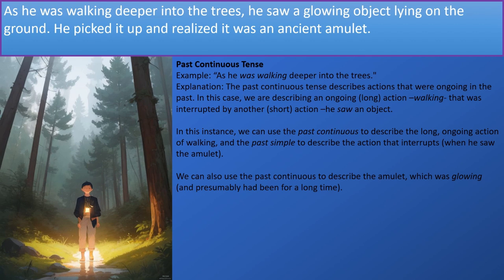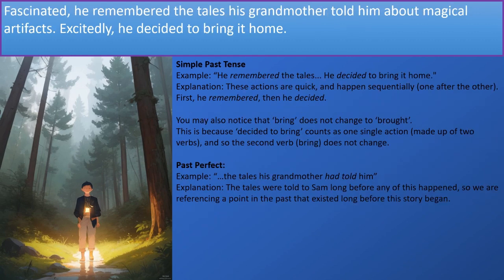We can also use the past continuous to describe the amulet, which was glowing, and presumably had been glowing for a long time. This next part of the story uses both the simple past tense and the past perfect. The simple past tense: he remembered the tales, he decided to bring it home.